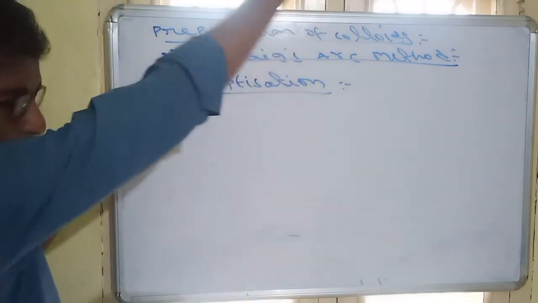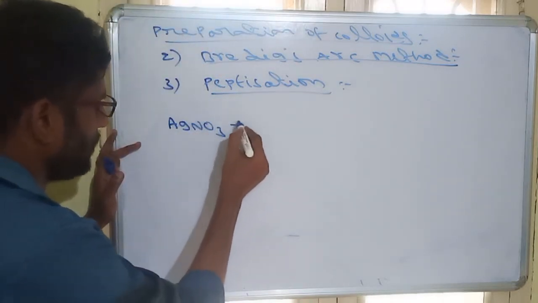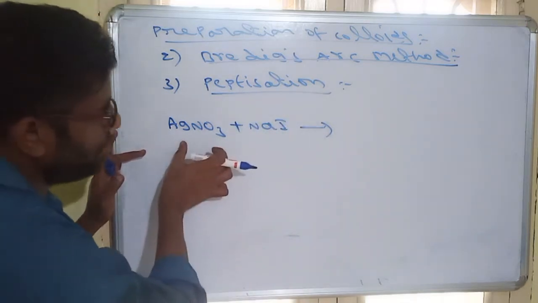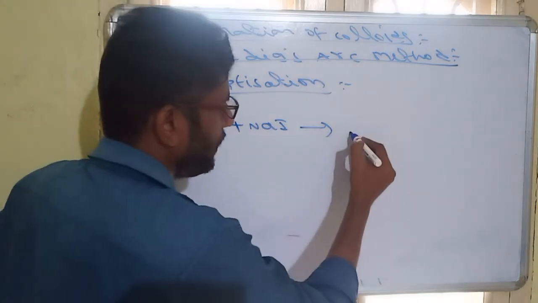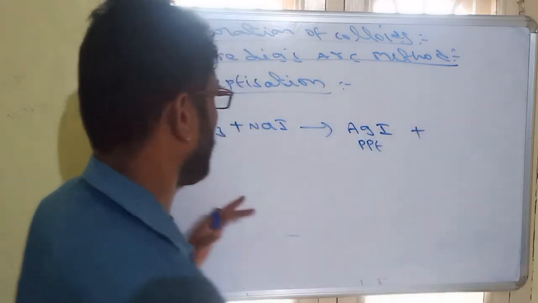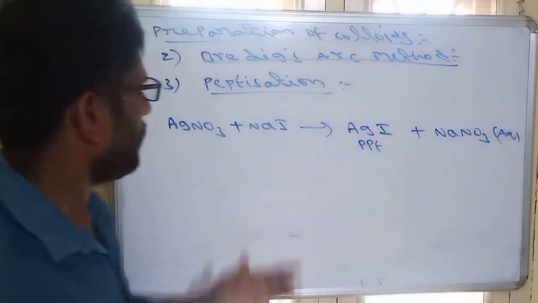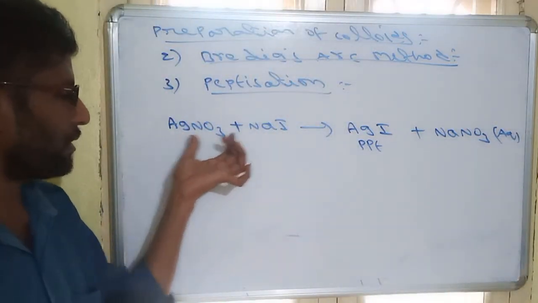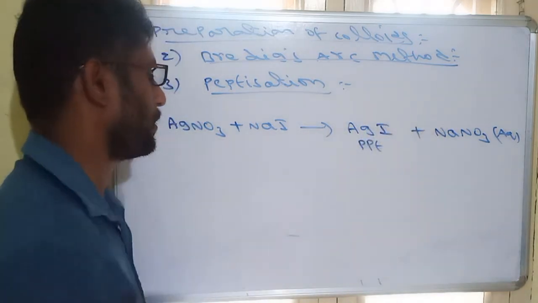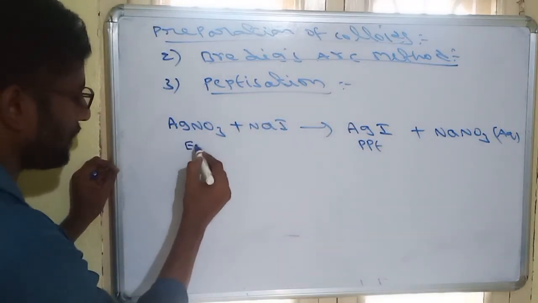So for example, see this. We are taking AgNO3 and NaI and mixing them. So AgNO3 solution and NaI solution we are mixing. So we get AgI precipitate plus NaNO3 solution. So on mixing these two aqueous solutions, AgNO3 and NaI, we get a precipitate of AgI and NaNO3 aqueous solution.